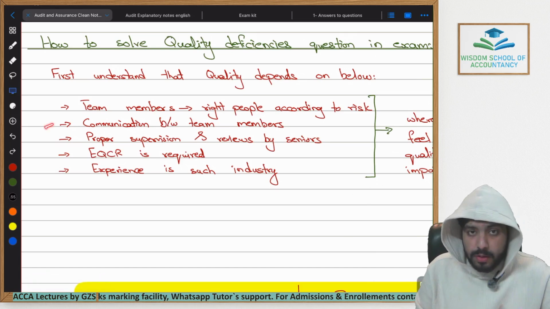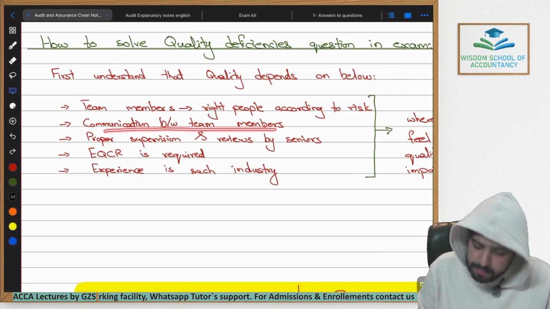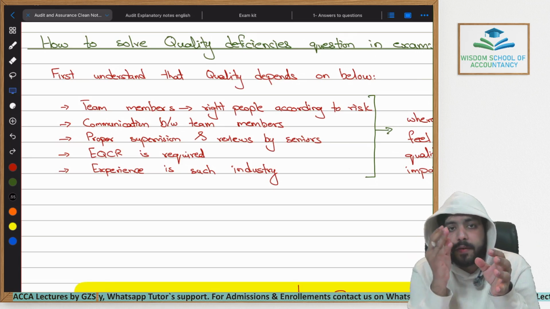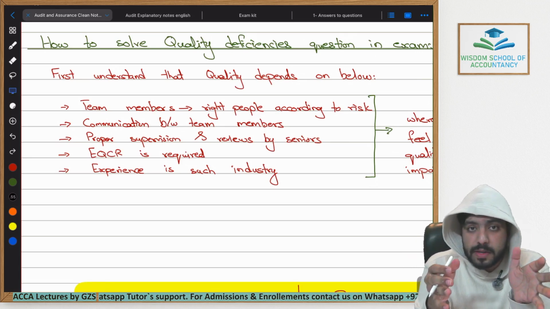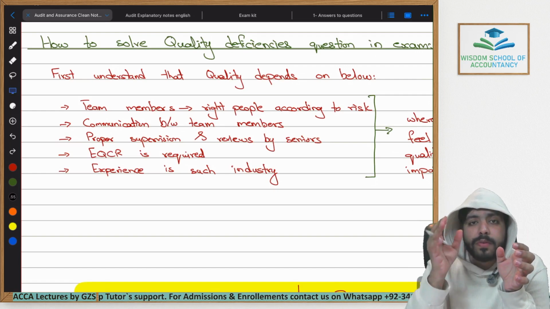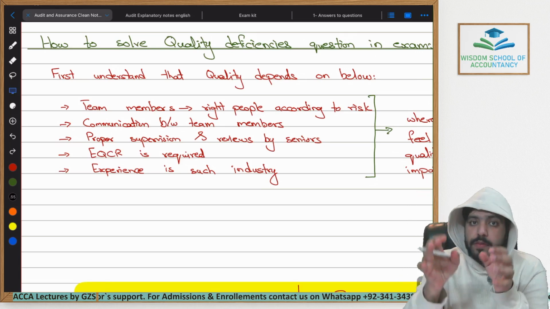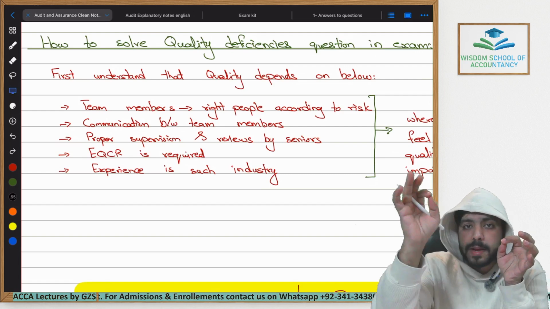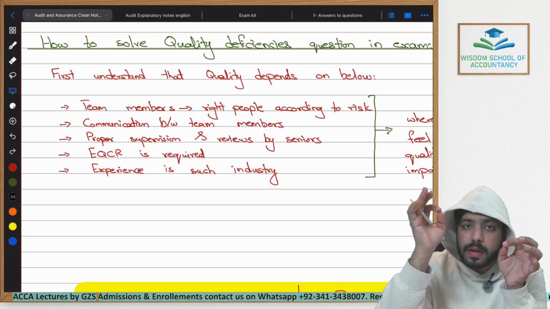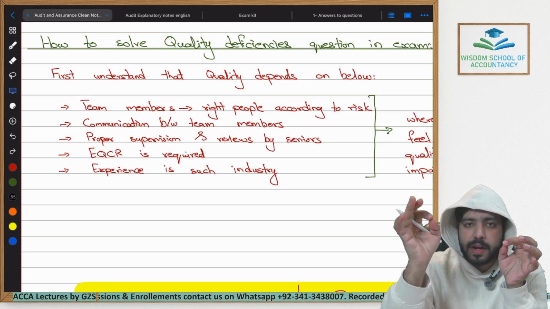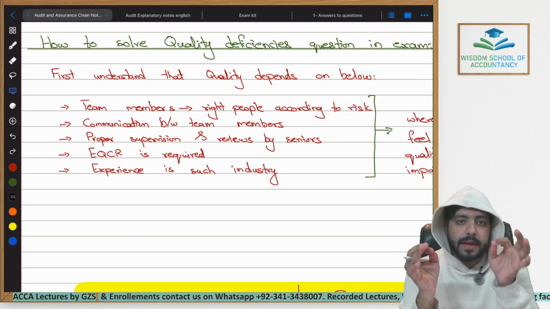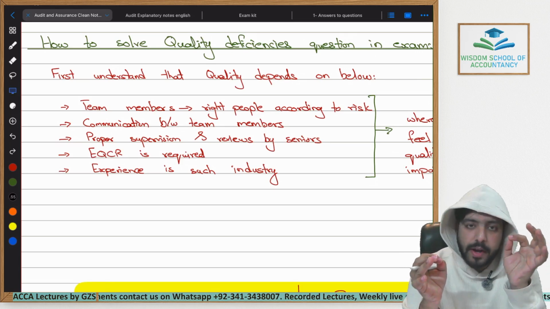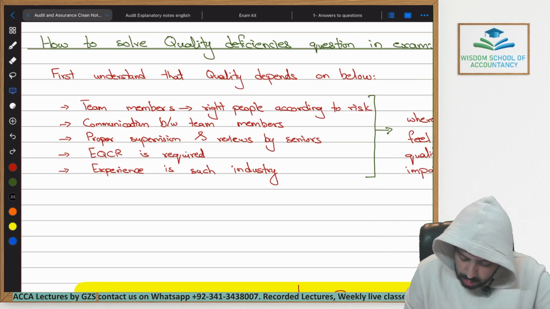Number two, an example that you can find within your exams, is communication between the team members. If you ever find that team members did not communicate, for example, revenue team members did not communicate with the receivable team members, this means that any misstatements identified within revenue also impact receivables. If they did not communicate, the risk and misstatements have been identified in only one place. On the other side of the double entry, the risk or the misstatements were not identified. So this would also have reduced the quality of an audit.